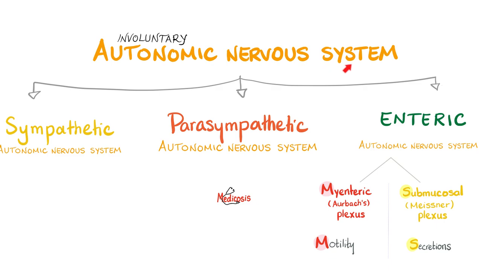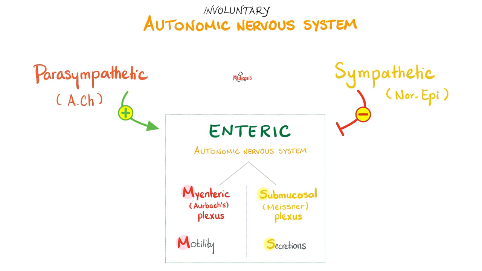Autonomic nervous system is not just sympathetic and parasympathetic. It also includes the enteric nervous system. Myenteric for motility, submucosal for secretion. The myenteric is in the musculosa, but the submucosal is in the submucosa. Let's rearrange it in a better way. There is the enteric nervous system of your gut. It's working no matter what. It has myenteric for motility and submucosal for secretion. Myenteric is in the musculosa, submucosal is in the submucosa.